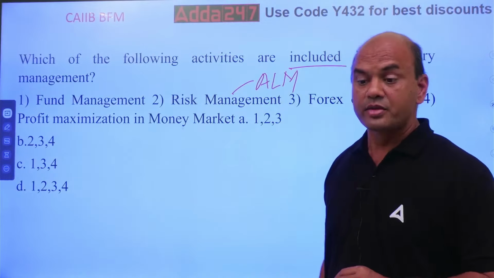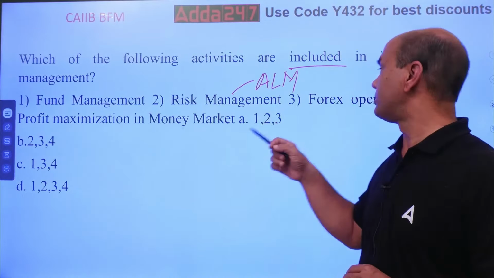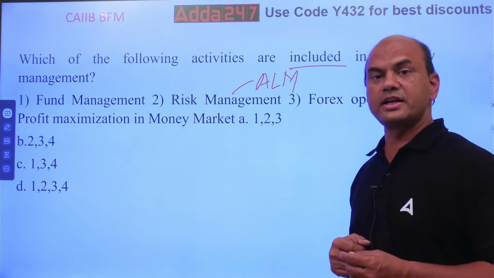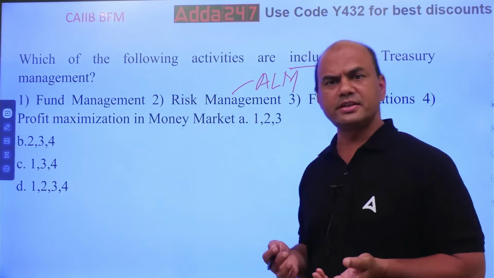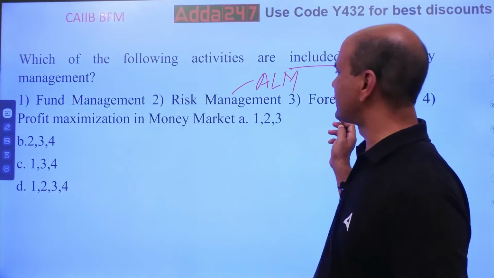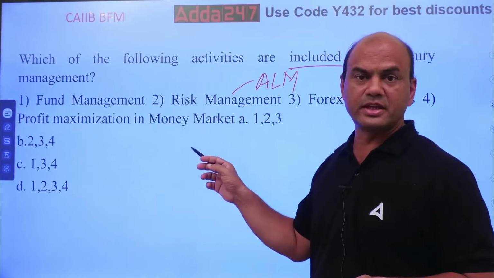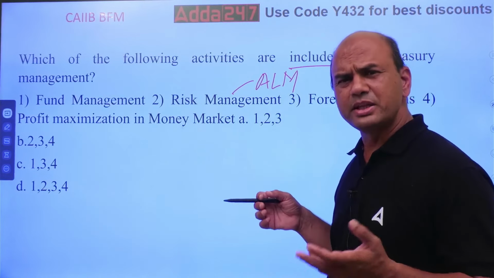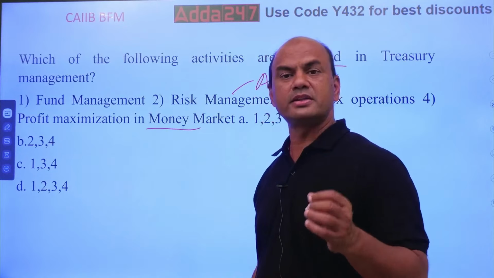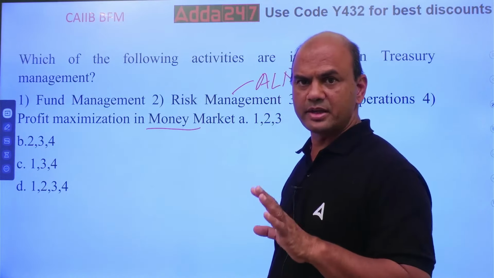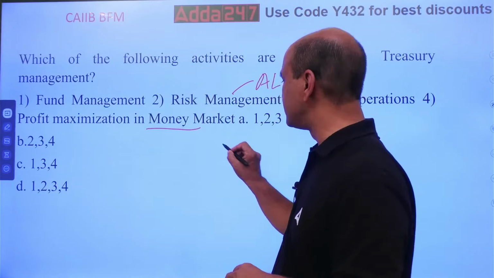Does treasury deal in forex? Yes, obviously. That is the main job of treasury, isn't it? So it will deal in forex also, plus profit maximization in money market. What is this money market? Money market is the safest market. Let me give you three types of markets. One is equity.